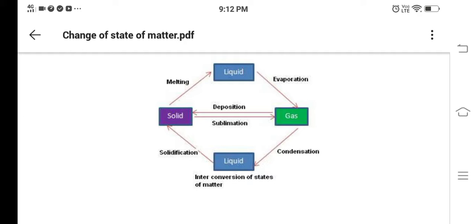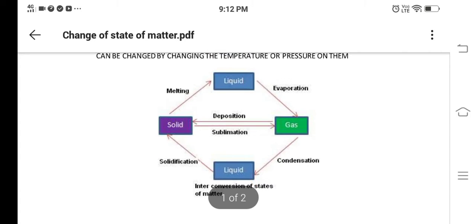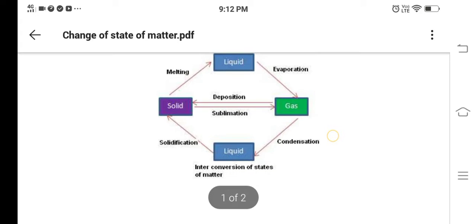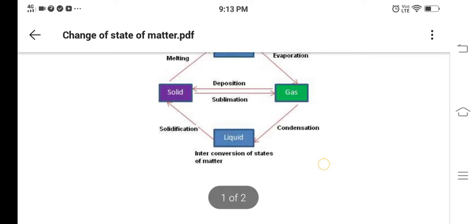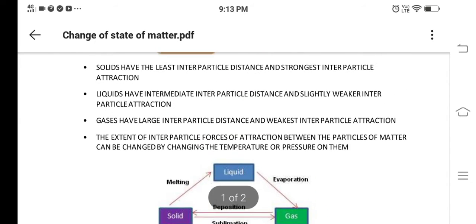When we change gas into liquid, it is condensation. Liquid to solid is solidification. While solid changes into gas, it passes through the liquid state and becomes gas. Solid to gas is sublimation, and gas to solid is deposition. So these are the interconversions of states of matter.